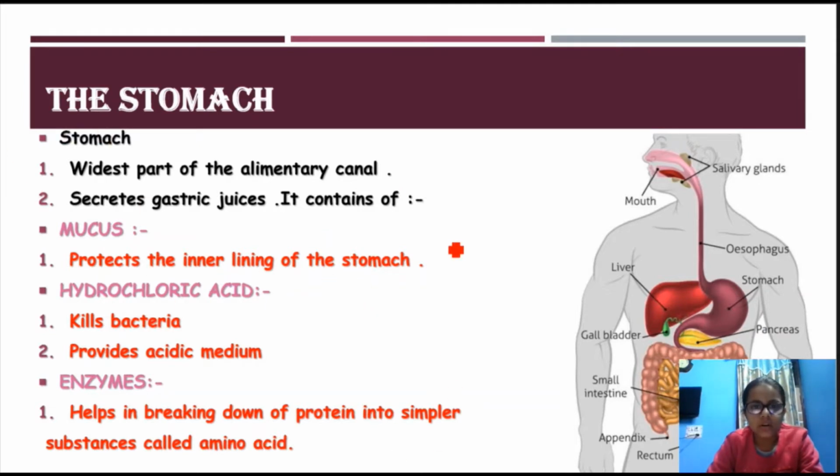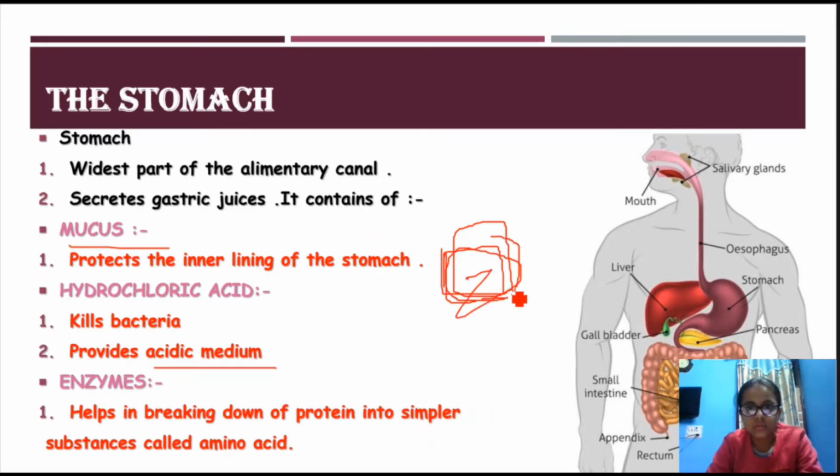And now suppose this is the stomach and mucus is protecting the inner lining of the stomach here. But if the acidic medium is increased and mucus is decreased, then what will happen? We'll have acidity. So this is the reason for acidity, right?